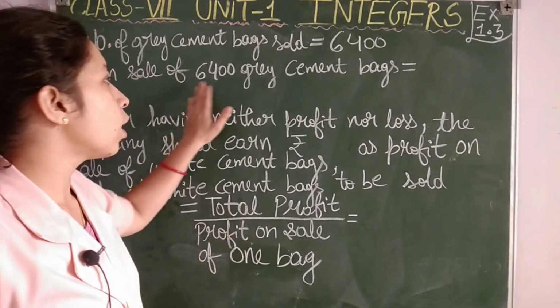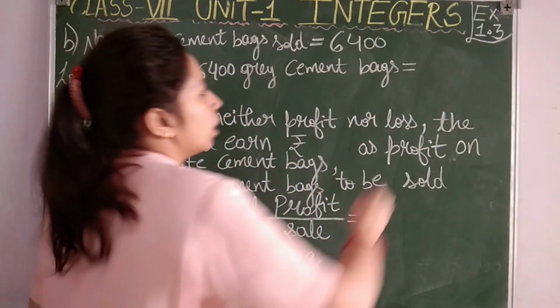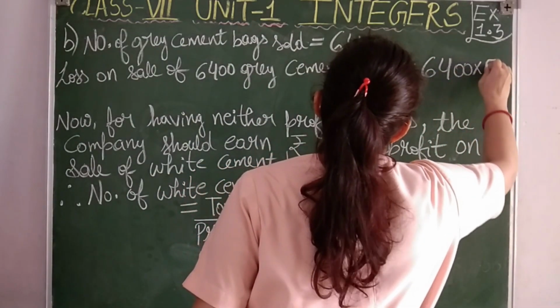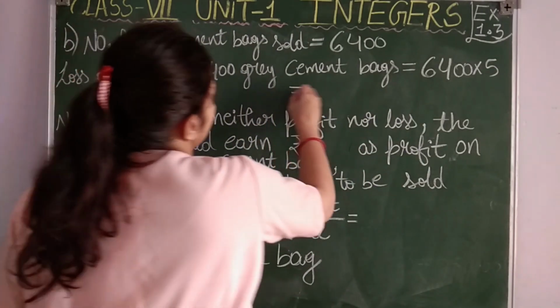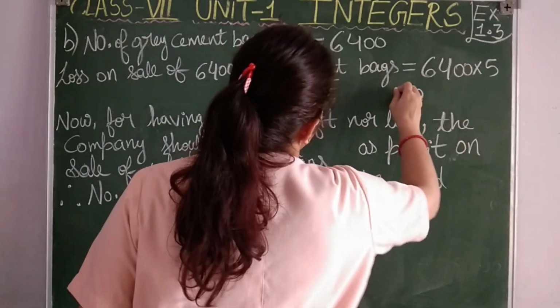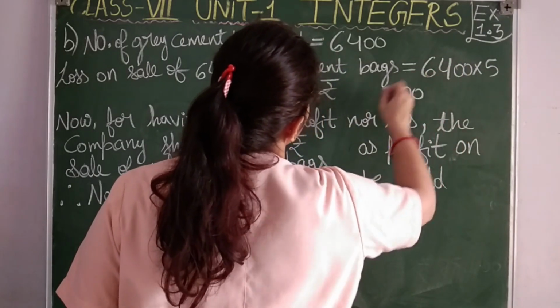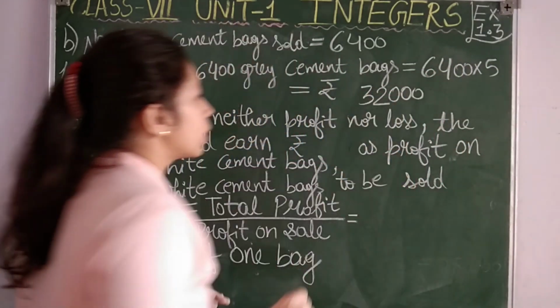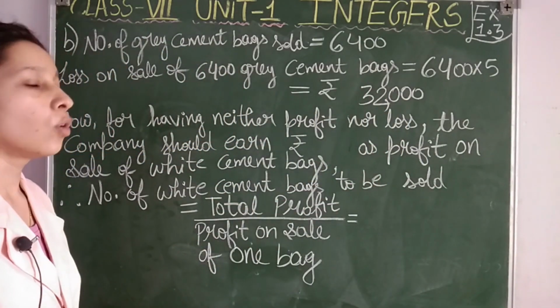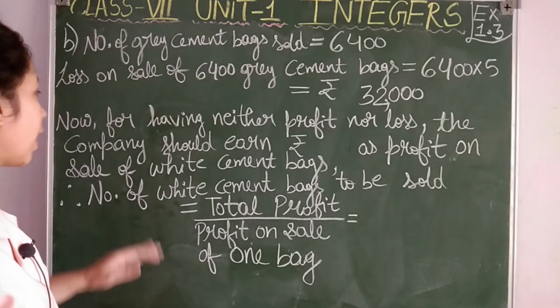Okay, then loss on sale of 6400 grey cement bags. So we know that rupees 5 is the loss on sale of one grey cement bag. Now for 6400 bags, the total loss will be 5 times 6400, which is 32,000. So students, how much is the total loss on sale of 6400 bags? It is rupees 32,000.